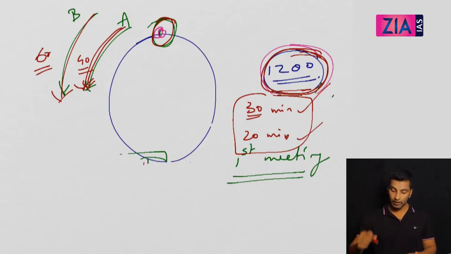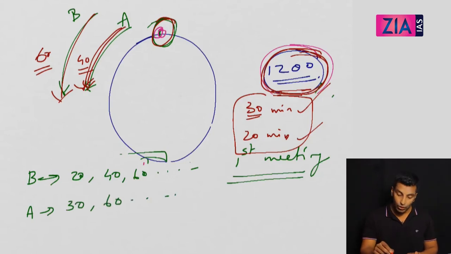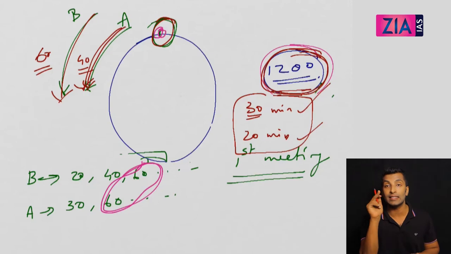So at 30 minutes first person will be at the starting point, then after 30 minutes again he will come, after 30 minutes again he will come, but the second person every 20th minute. That means B will be at the starting point every 20 minutes, that means 20, 40, 60 like this. And A will be at the starting point like 30, 60 like this. So if you look at the 60th minute, what is the speciality? In the 60th minute, both A and B are at the starting point. So what you can conclude is they are meeting at the starting point again at the 60th minute.